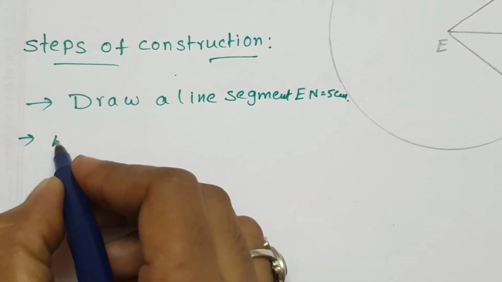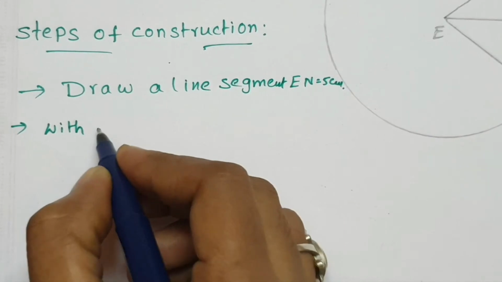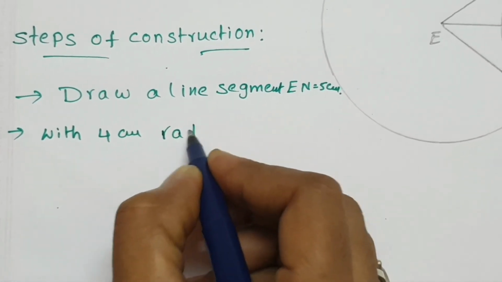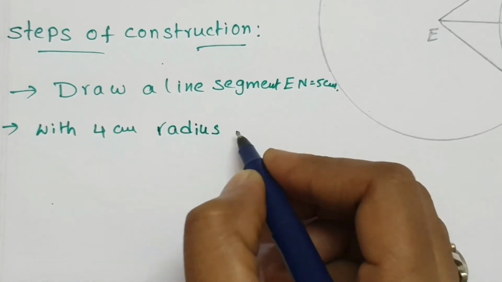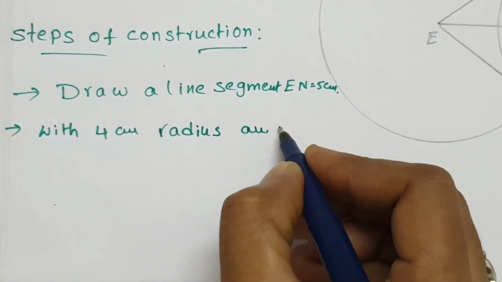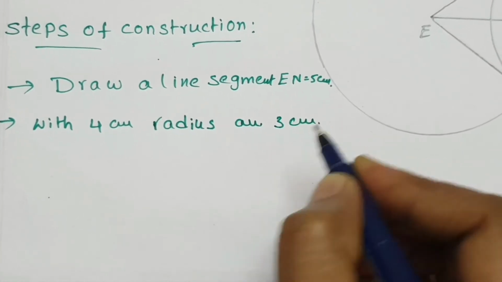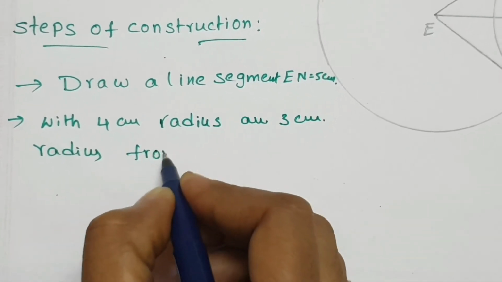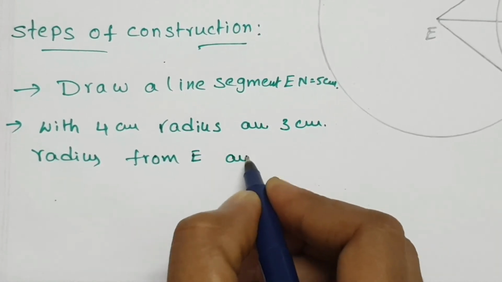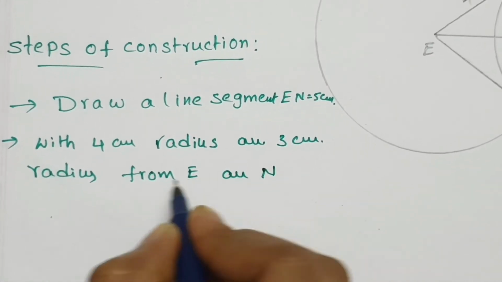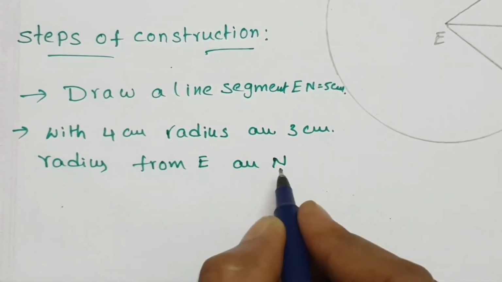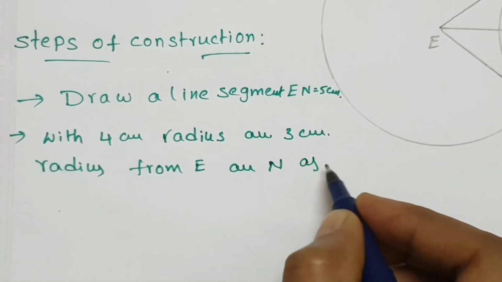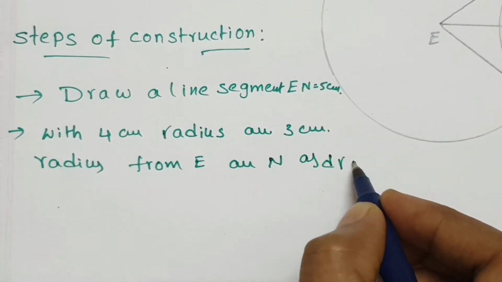Next point, with 4 centimeters radius and 3 centimeters radius from E and N: from E 4 centimeters, from N 3 centimeters as radius, draw an arc.